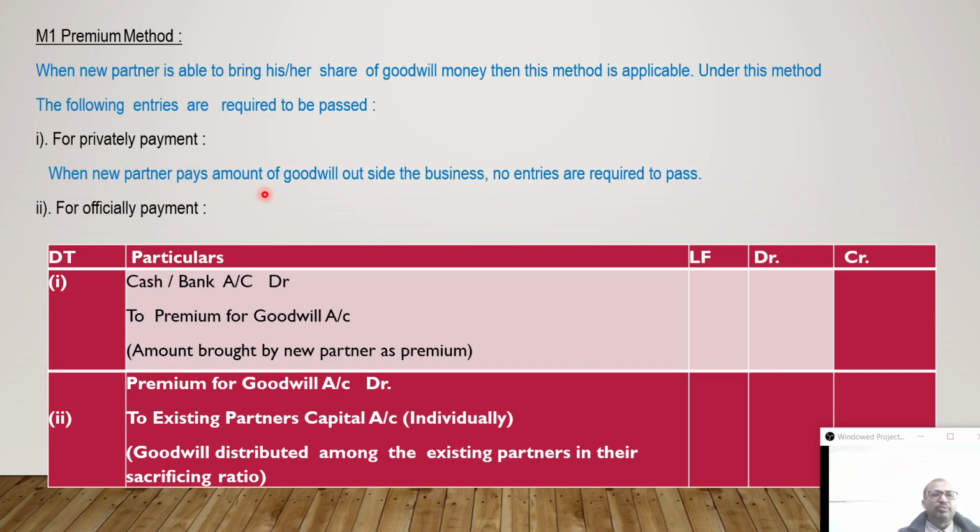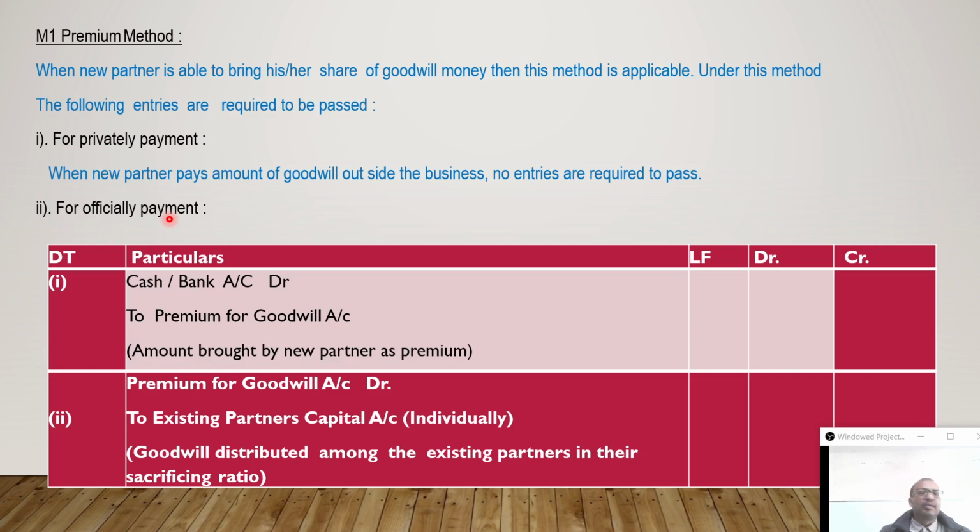It is a very important point, because in a practical question also it may come that the incoming partner paid rupees 10,000 for his share of goodwill money privately. Privately means no changes take place in the books of the business, an unofficial payment. Therefore, no entry is required. Now, when the payment is made officially along with the capital, that time financial changes take place, it is considered as a transaction, and in the books of the business we should pass the entry.